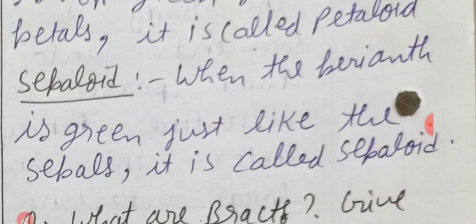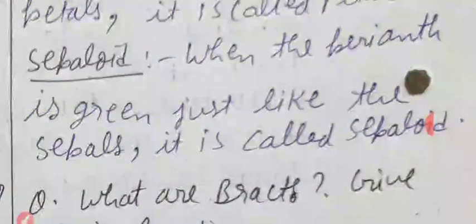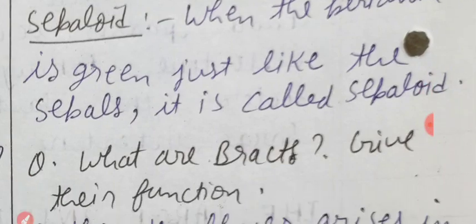Next, see sepaloid. When the perianth is green, just like the sepals, it is called sepaloid. Clear?